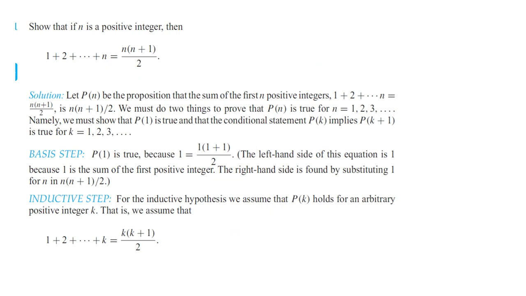Let this be P of n. Let P of n be the proposition, and assume that for the first n positive integers, 1 plus 2 plus and so on plus n equals n into n plus 1 by 2. So P of n is true for n equal to 1 to 3 values, and we assume P of k and then P of k plus 1. So this is the solution, but what do we have to do in the basic step?